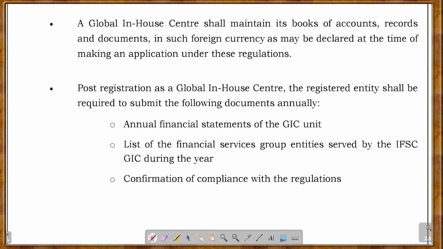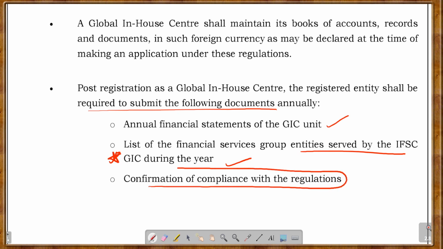Post registration as a global in-house center, they have to submit the following documents annually: annual financial statements, a list of the financial services group entities served by the IFSC GIC during the year, किस किस को आपने services दी, and confirmation of the compliance with the regulation. Okay, so this was a small regulation about the global in-house center.